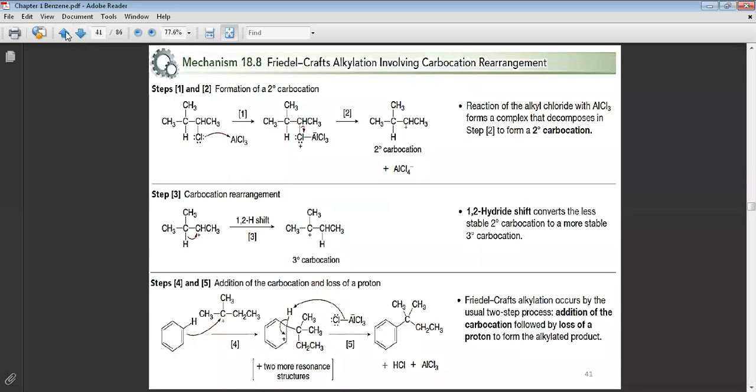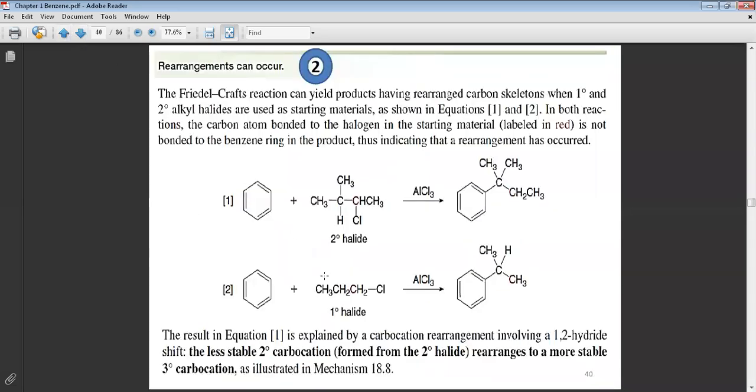This is the mechanism. Now, look at the primary halide. A primary halide reacts with this, and we have a product here. What is the product? We have rearrangement here. That means if we have any probability to make a rearrangement, please do it. Okay, please do it. How? I will explain for you. Look.